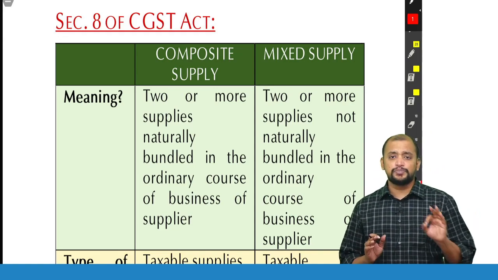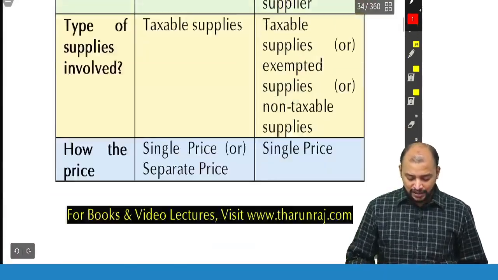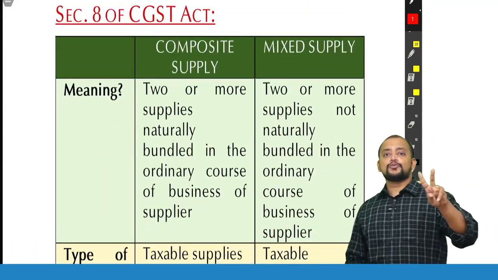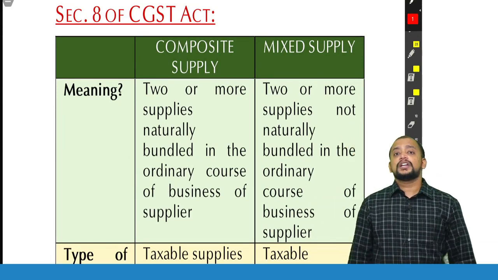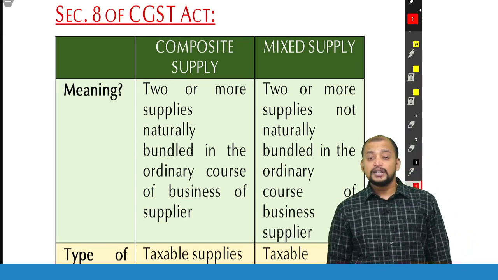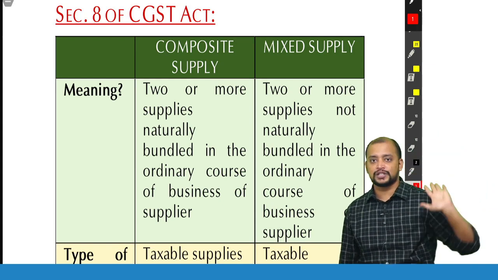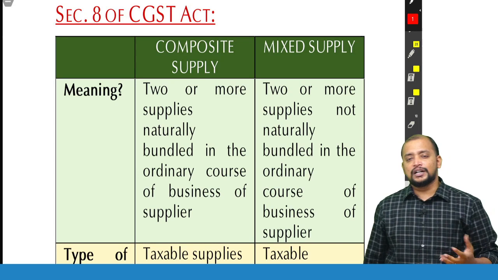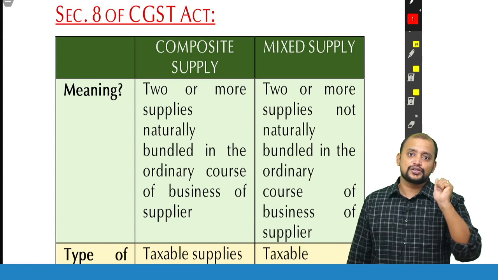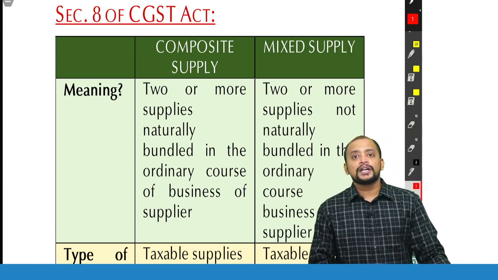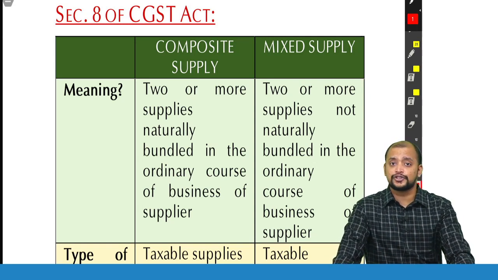It's a very simple thing. You need to remember one flow chart. First, we need to check whether two or more supplies are involved or not. Yes, it involves two or more supplies. Are they naturally bundled in the ordinary course of business or not? What is the meaning of naturally bundled? First point, two or more supplies. Second point, naturally bundled. One cannot be supplied without the other is known as naturally bundled in the ordinary course of business.